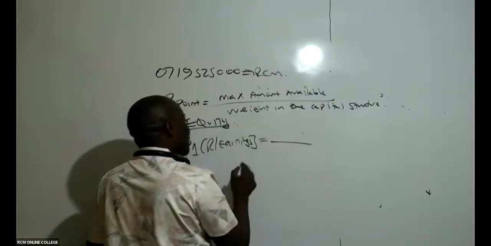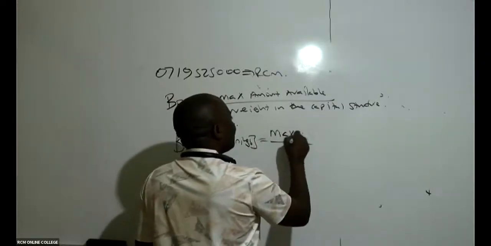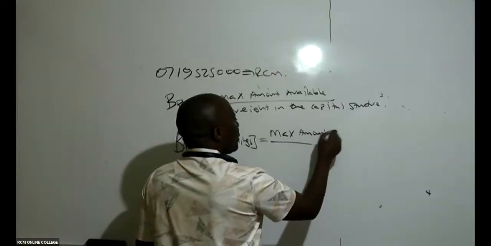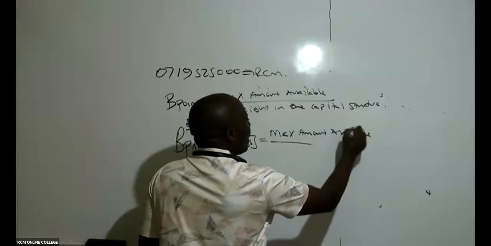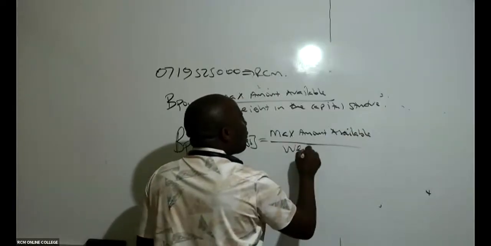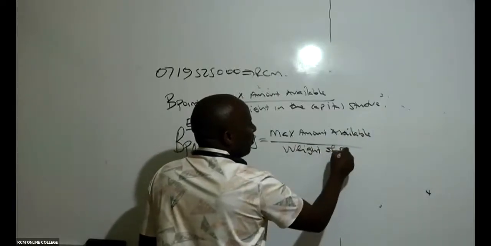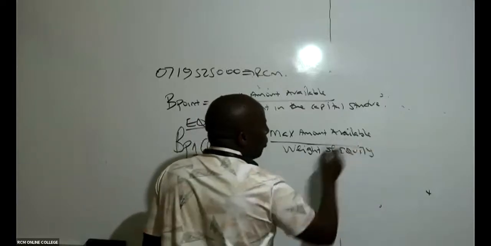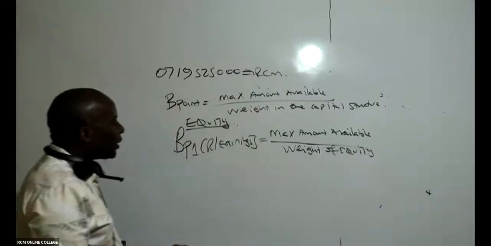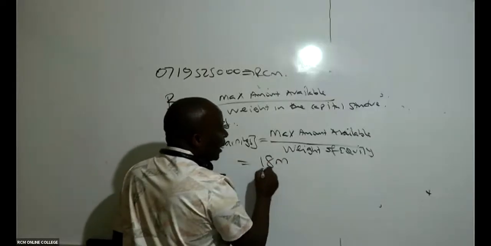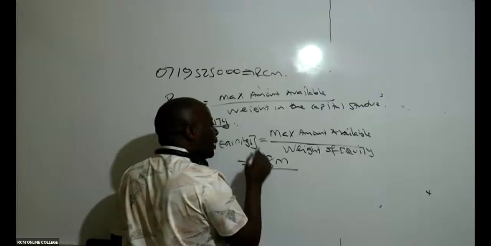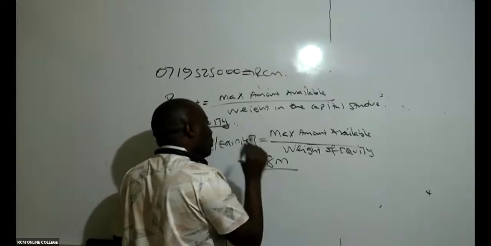So this breakpoint will be the maximum amount available, divided by the weight of equity. Because you see, retained earnings is an equity component, and we are saying that for retained earnings, we have 18 million. So this 18 million, we divide by the weight of equity in the capital structure.